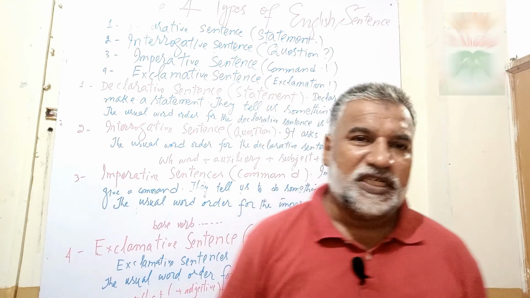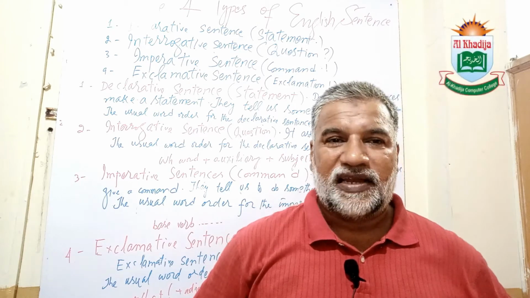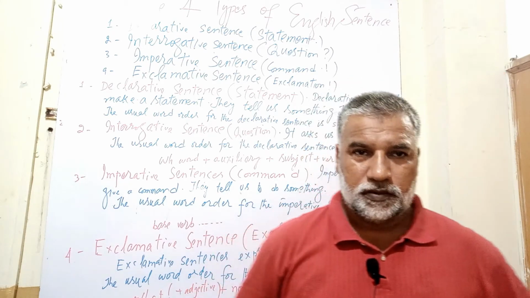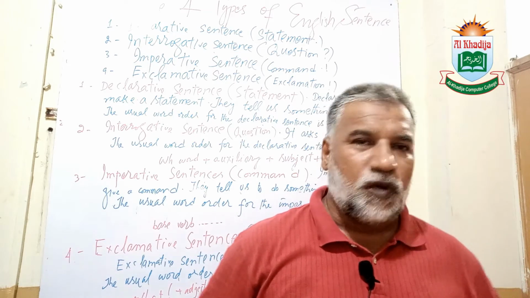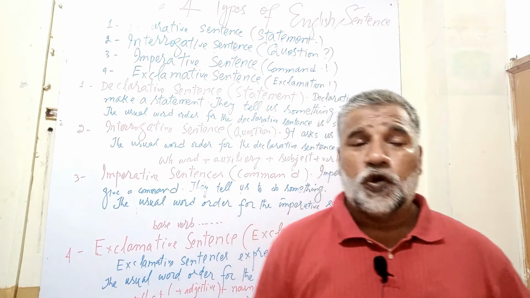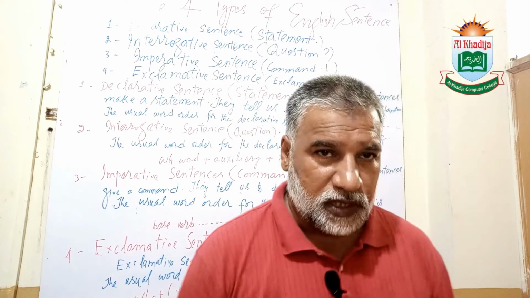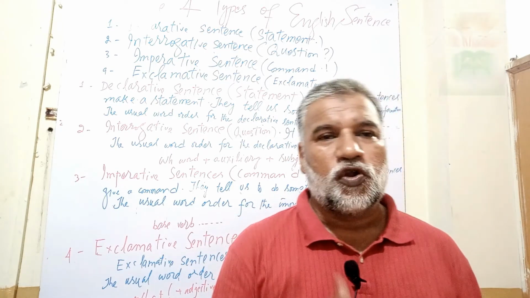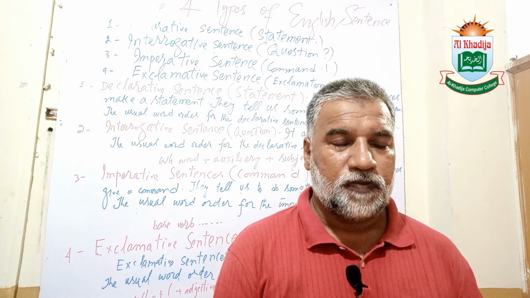So this is called a declarative sentence. I don't pluck the flower. This is a negative sentence. So in a declarative sentence, a subject followed by a verb combination will be there.